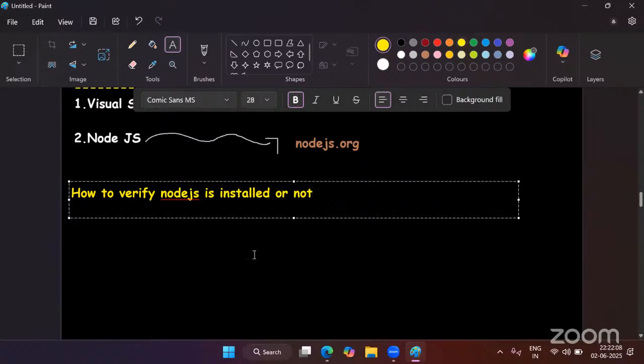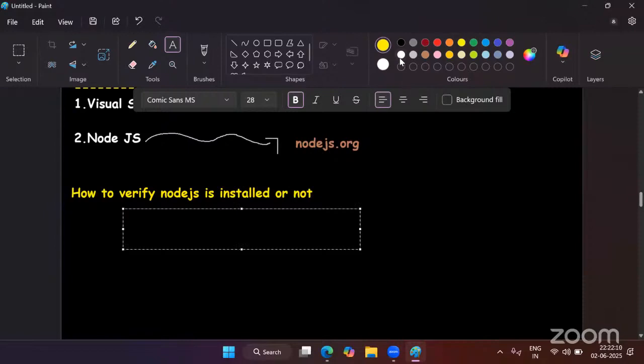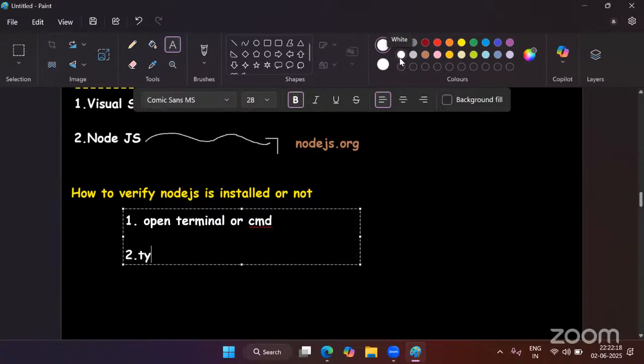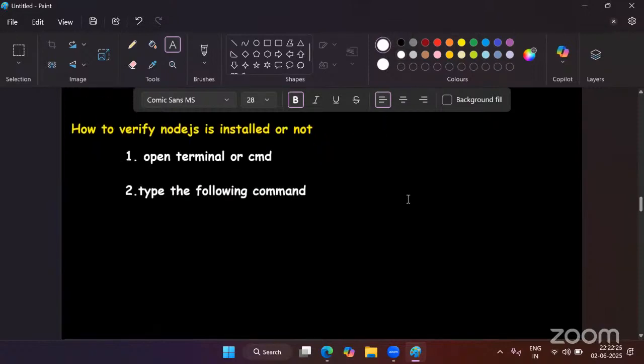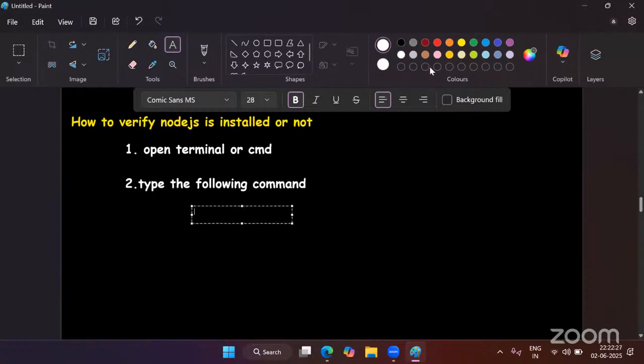So for that, what you have to do, you have to open your terminal or command prompt. Open the terminal, or you can say it as a command prompt, and type the following command. Now what is that command? Now the command is node -v. Node space -v. This is the command you have to type.